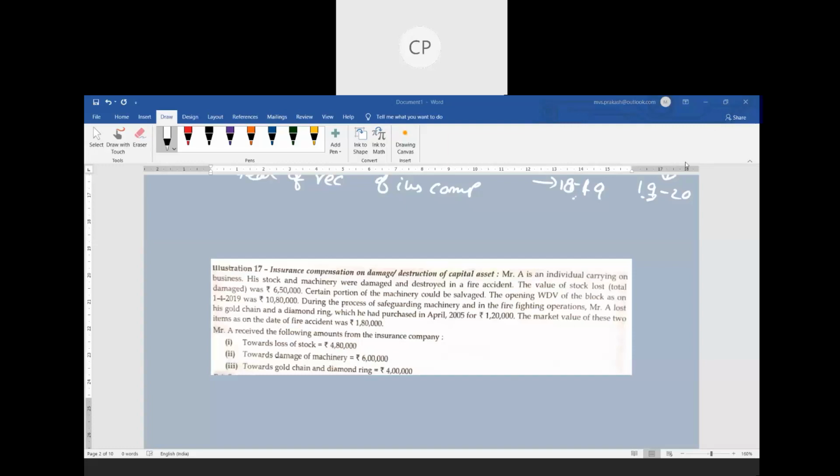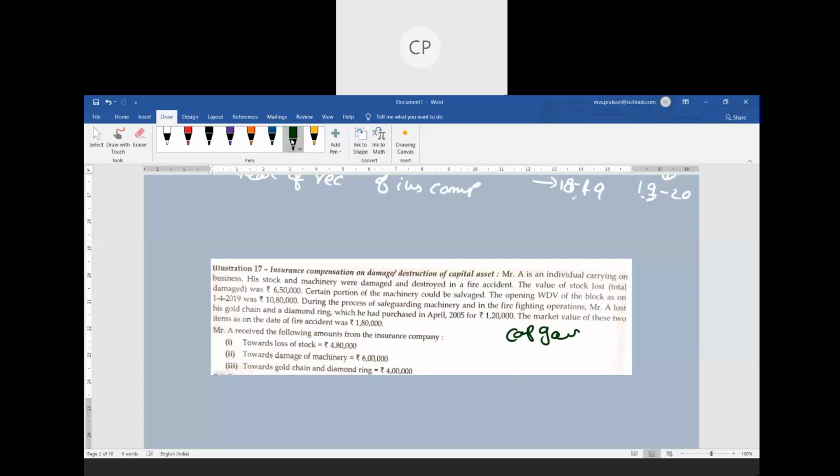Now Mr. A received the following amounts from the insurance company: 4,80,000 towards loss of stock, 6 lakhs towards damage of machinery, and 4 lakhs towards the gold chain and ring. So there are 3 assets. Now for these 3 assets, you are asked to calculate the capital gain. You are supposed to compute the capital gain.